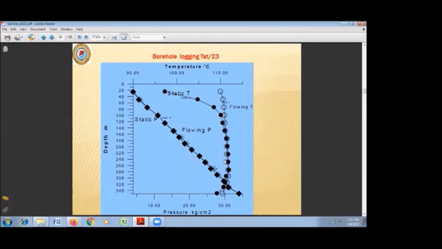So the water source is continuous from the bottom, and there is no in-between mingling, or no in-between mixing of the water. So we are getting a continuous water source of the same temperature. At the depth of 340 meters, there is some inlet of cold water, so temperature has fallen by 1 degree centigrade here, and such type of variation in the thermal log is useful while planning the production zones or planning the borehole casings, etc.